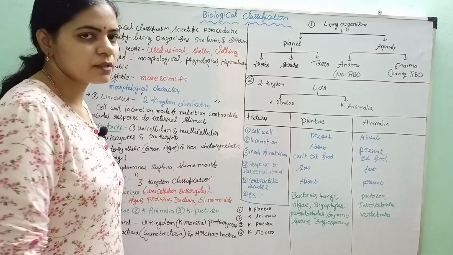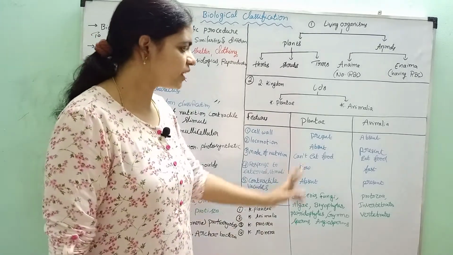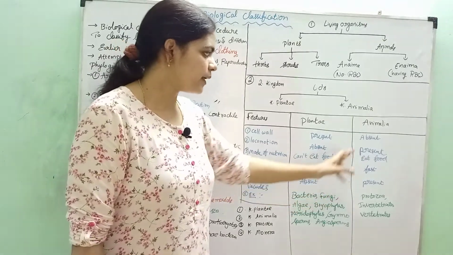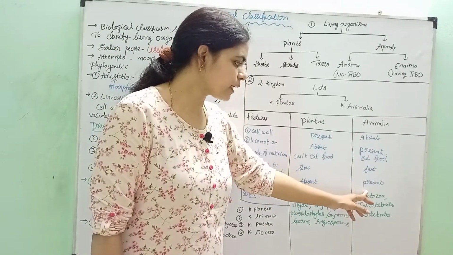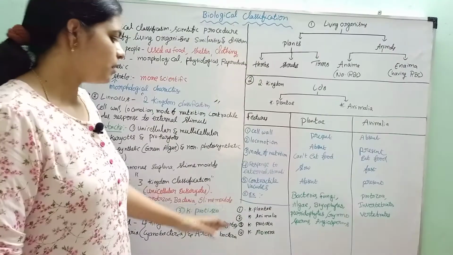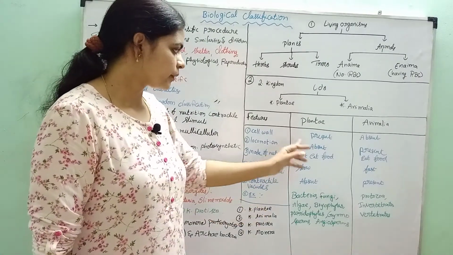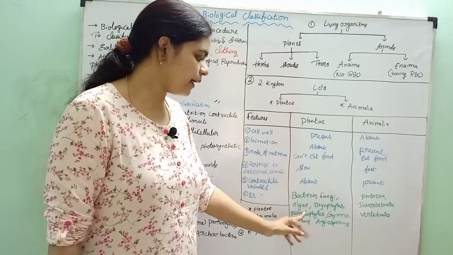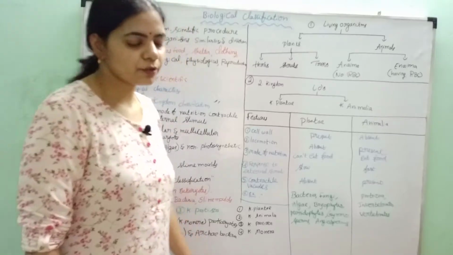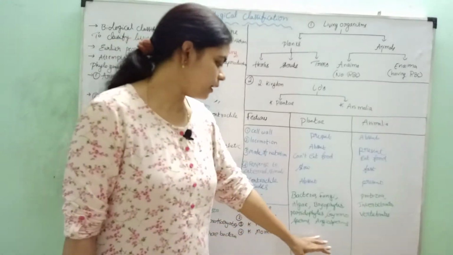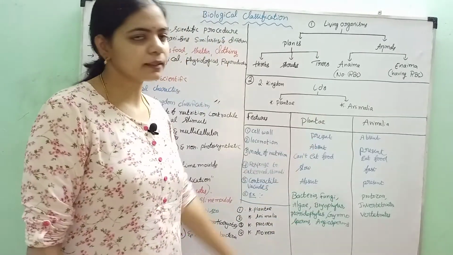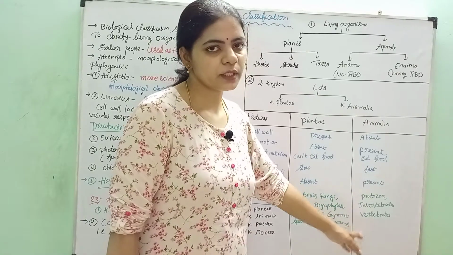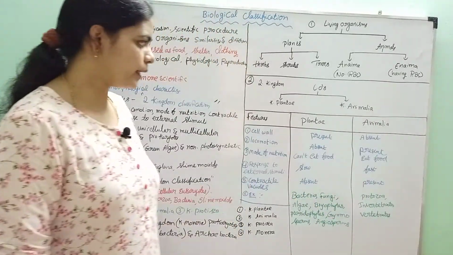Then presence or absence of contractile vacuoles. In Plantae, contractile vacuole is absent, whereas in Animalia, contractile vacuole is present. For examples, bacteria, fungi, algae, bryophytes, pteridophytes, gymnosperms and angiosperms were included in Kingdom Plantae. Whereas in Kingdom Animalia, protozoans, invertebrates and vertebrates are included.